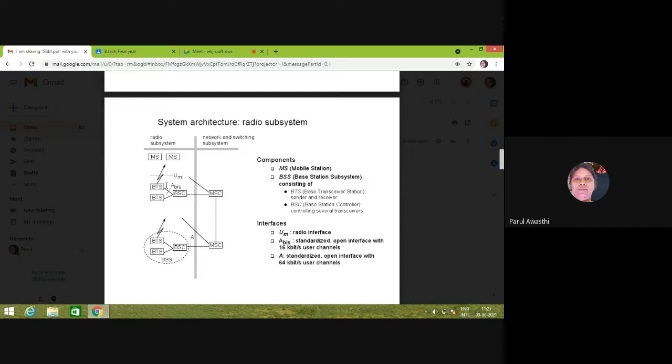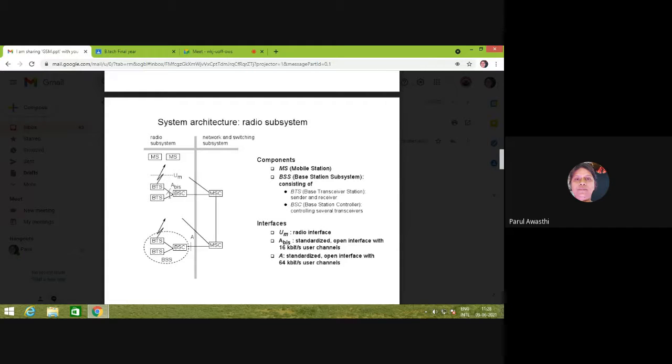Then in a tower, a minimum of 1 and a maximum of 16 BTS can be there. One BSC can connect to 1 to 16 transmitting and receiving antennas, and these antennas are connected to the controller in the tower via the Abis interface.